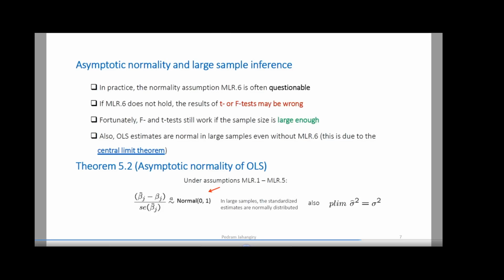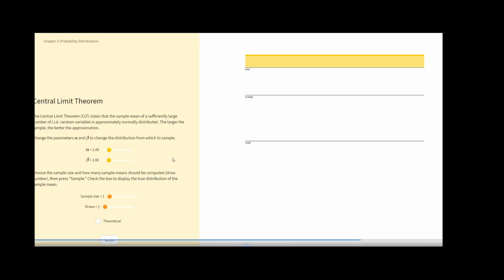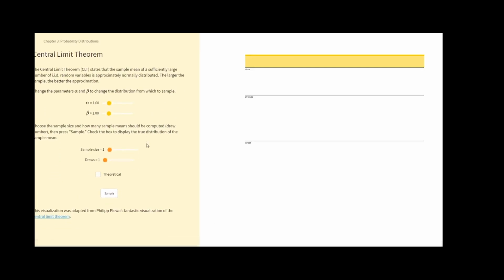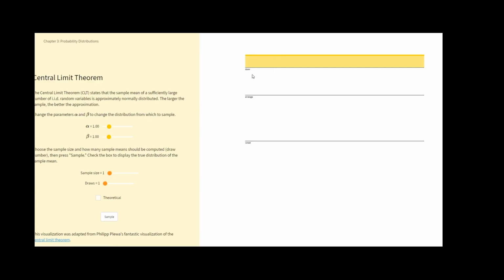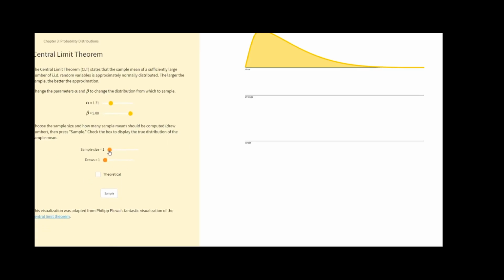Now let's visualize it using that link. Imagine this is my parent population. I'm going to make some draws from this population, and I can make it as weird as possible. For instance, I can make it something like this, very, very right skewed, right? It may be even worse than that. Okay, now let's draw one sample.